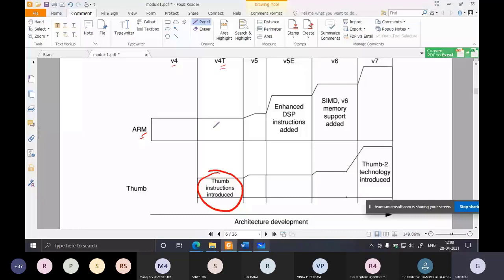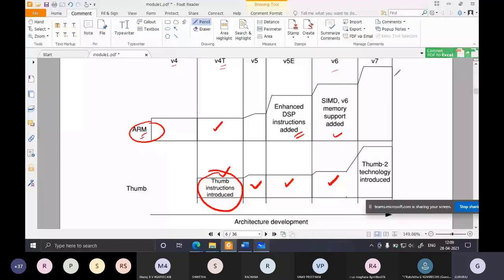Then in version 5 and version 5E, some enhanced DSP instructions were added to the ARM instructions. But still version 5 and 5T had thumb instructions also, so they had ARM as well as thumb. Similarly, in version 6, you can see thumb and ARM were still there, with some enhanced features like single instruction, multiple data. And then came version 7.